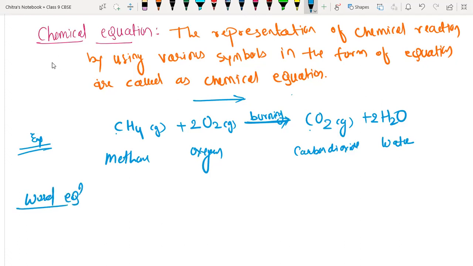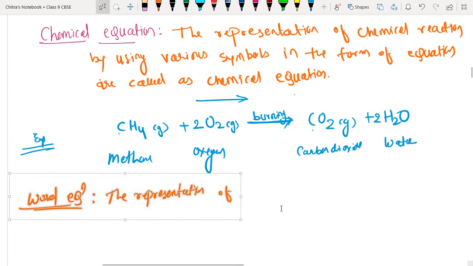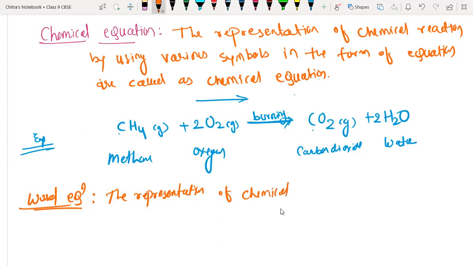The representation of a chemical reaction in the form of words is called a word equation. Like sodium chloride instead of NaCl.